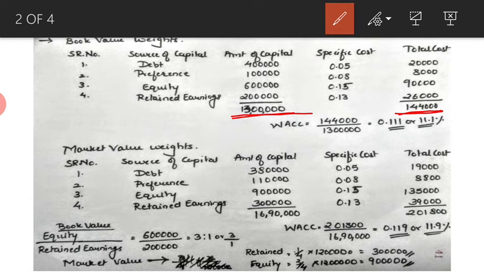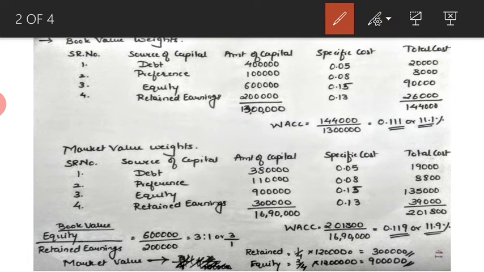How do we calculate the weighted average cost of capital? It is the total cost divided by the total amount of capital. So 1,44,000 divided by 13 lakh gives us 0.111 or 11.1%. So the weighted average cost of capital as per the book value is 11.1%.